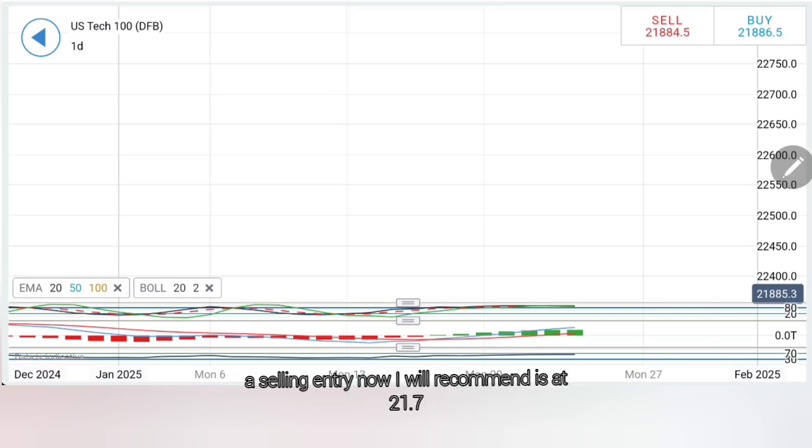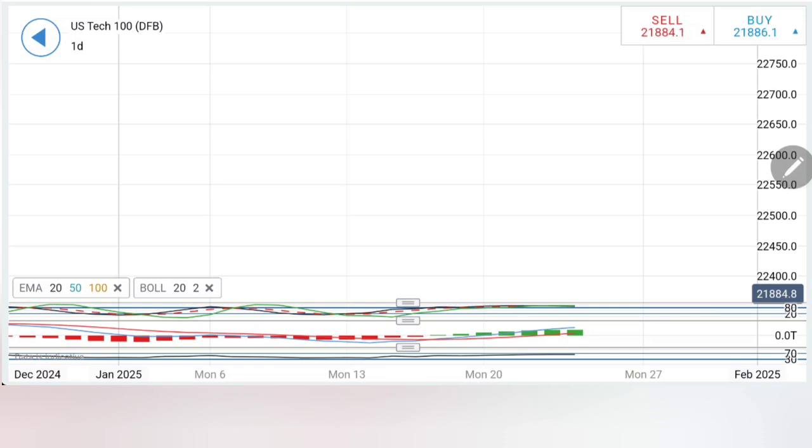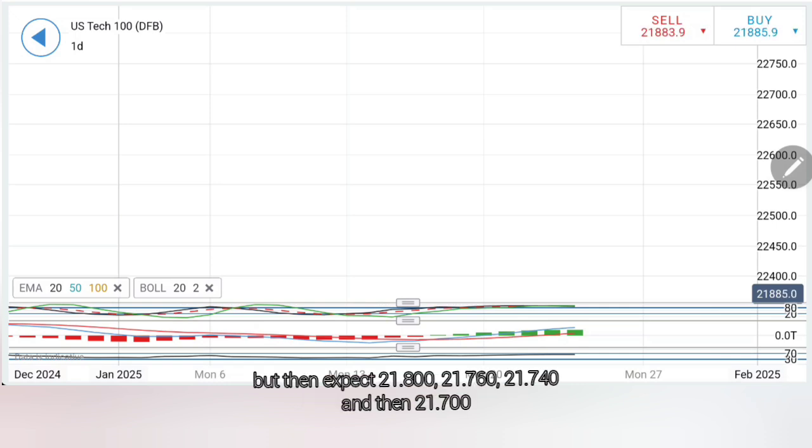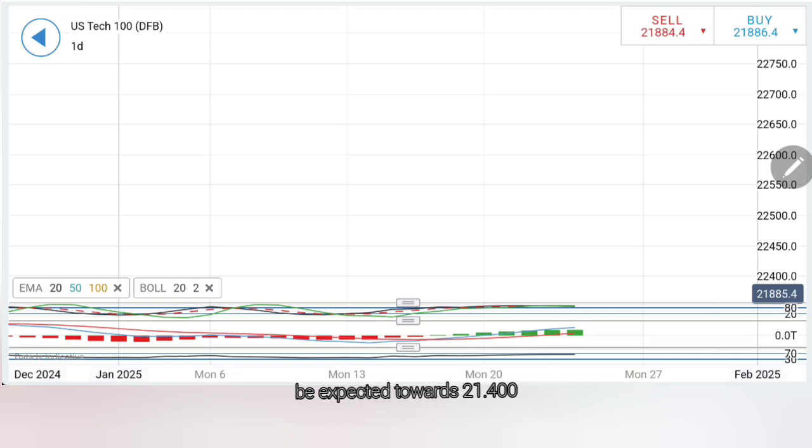On the downside, a selling entry I will recommend now is at 21,840. You can sell here, but then expect 21,800, 760, 740, and then 21,700. If at any point of time US100 trades below 21,700, stay short for 21,650, 600, and then an extreme crash can be expected towards 21,400.